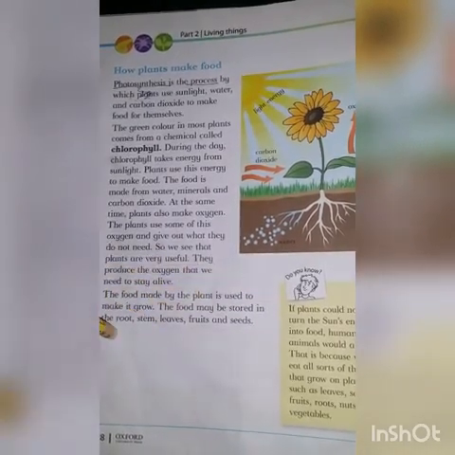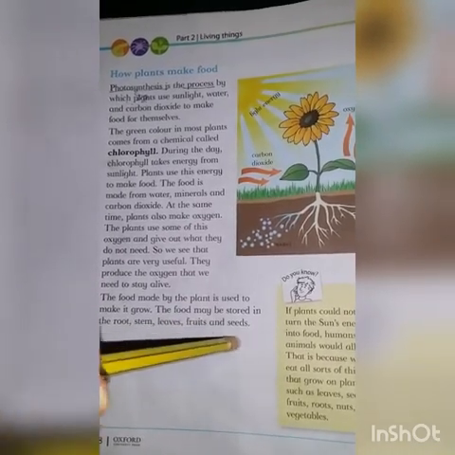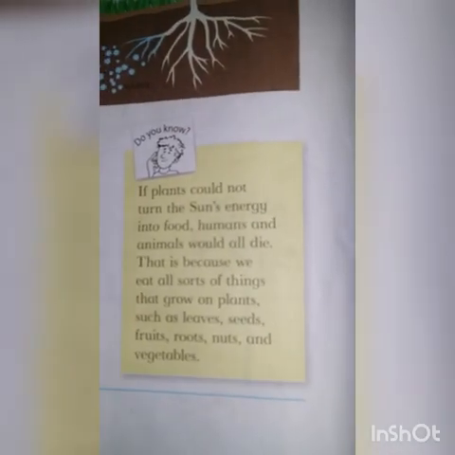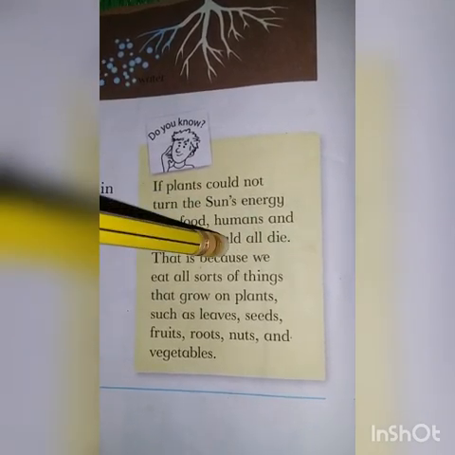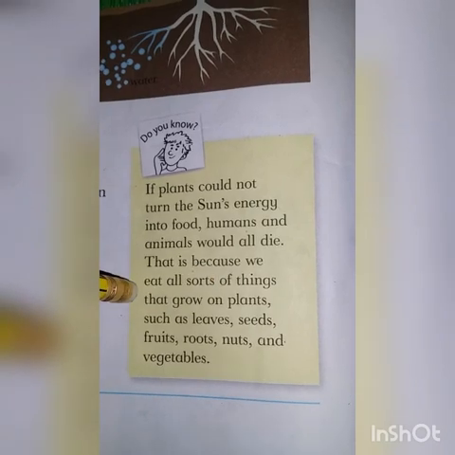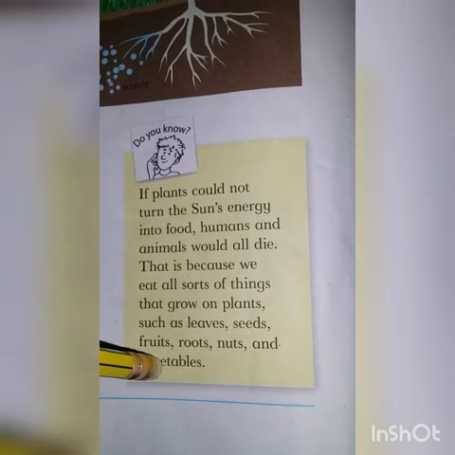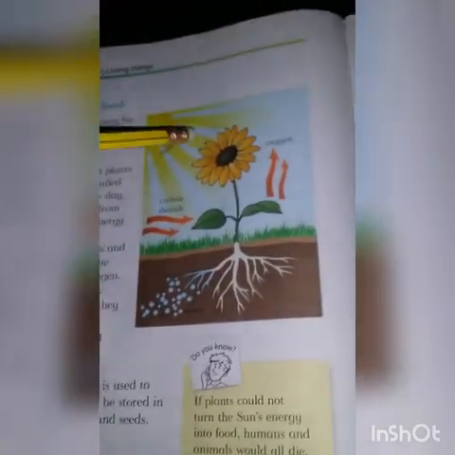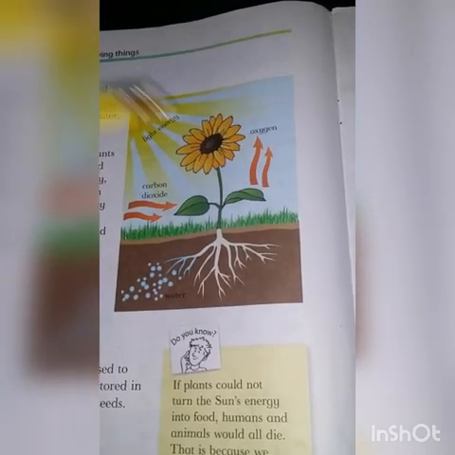The food may be stored in the root, the stem, the leaves, the fruits or the seeds. The food which the plant is making can be stored anywhere and then it uses the food. If plants could not turn the sun's energy into food, humans and animals would all die. This is because we eat all sorts of things that grow on plants such as leaves, seeds, fruits, roots, nuts and vegetables. So if they cannot convert sunlight energy into food and do not give oxygen, we can die.